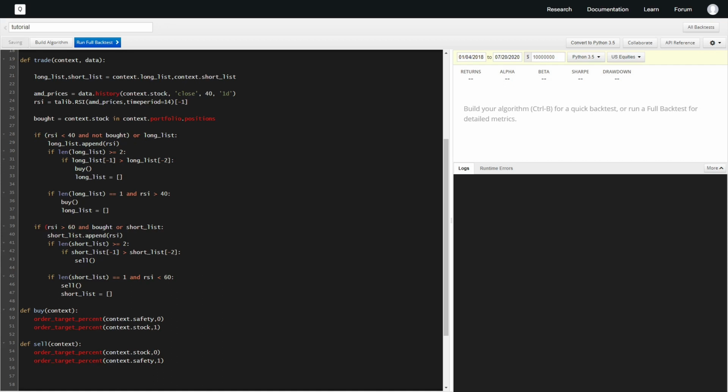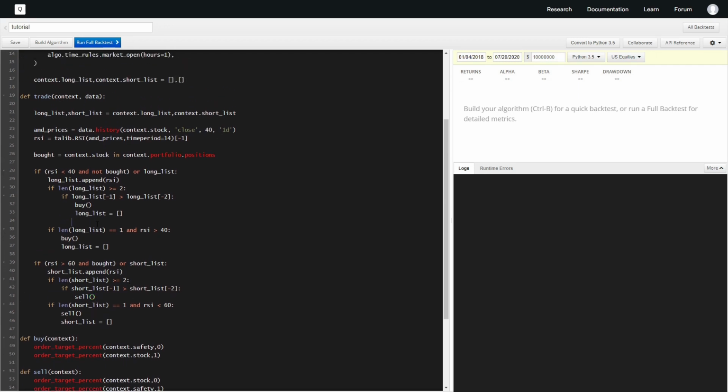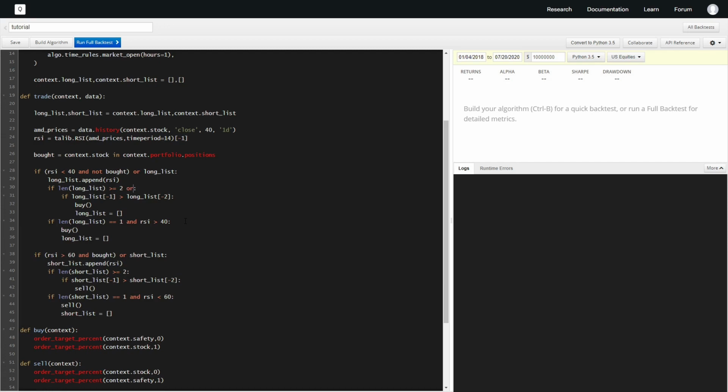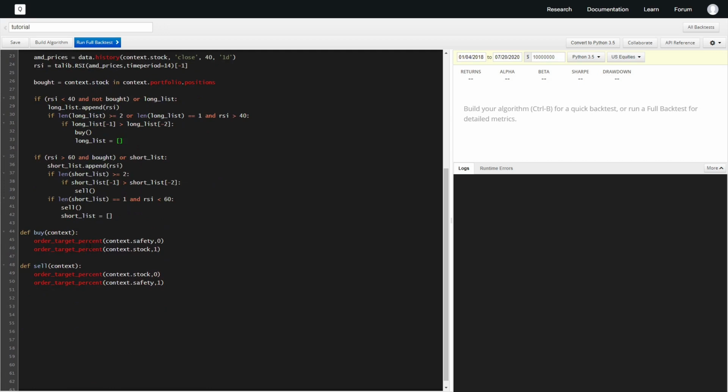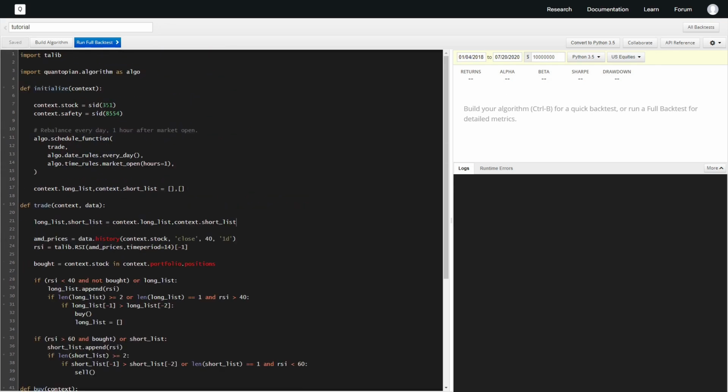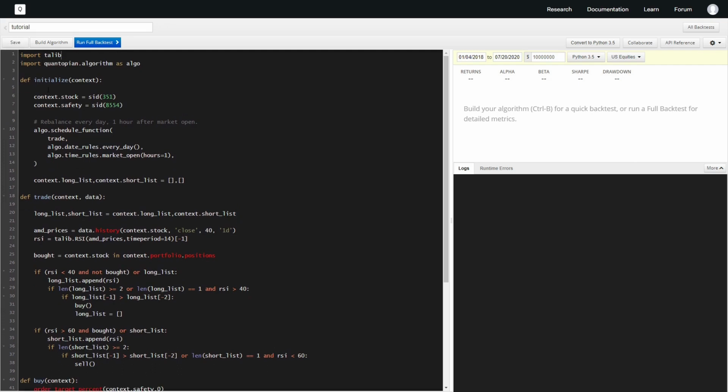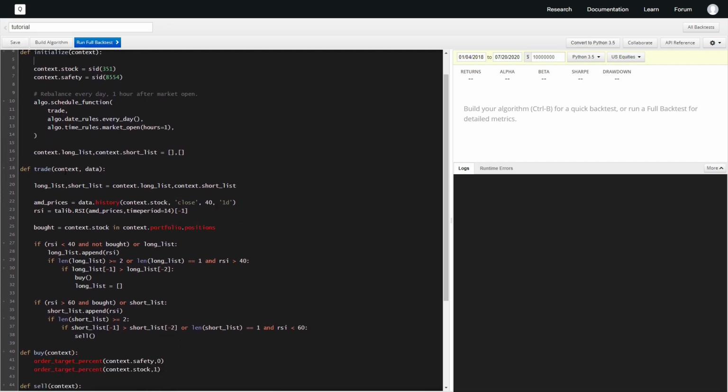RSI is greater than 60 and bot or shortlist, and I'm going to take away this line because they're in the same loop. We can say also or this, and we will essentially accomplish the same thing, take away 3 lines. And we can also say length of that, or take away another 3 lines. That should be enough consolidation for our algorithm so far.